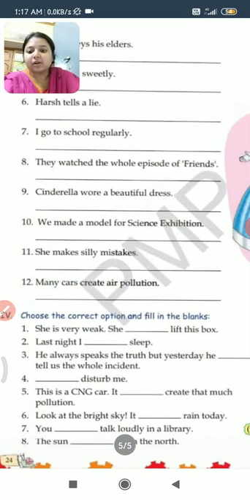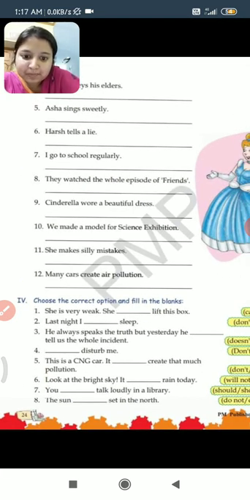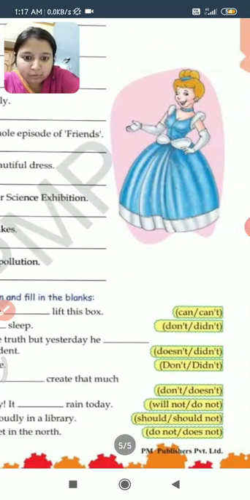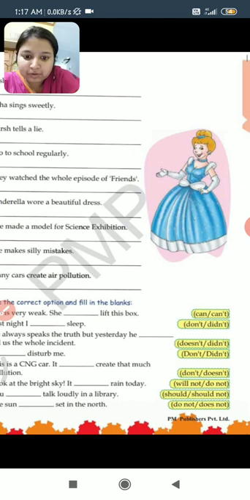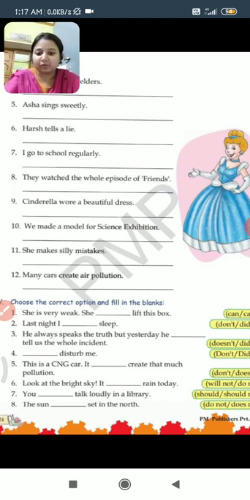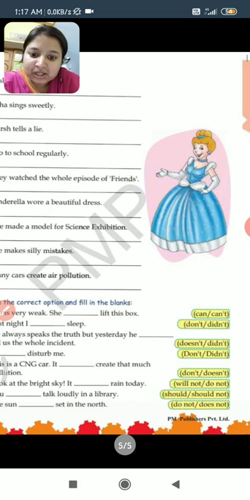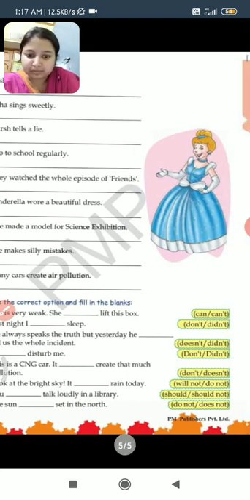Now the fourth one. Choose the correct option and fill in the blanks. Some sentences are given here, and you have to make the correct choice and fill in the blanks. I'll explain the first one. She is very weak. She blank lift this box. What will be the answer? She can lift the box or she can't lift the box? She is very weak, so obviously she can't lift the box. So you just have to choose the appropriate word given in the options.